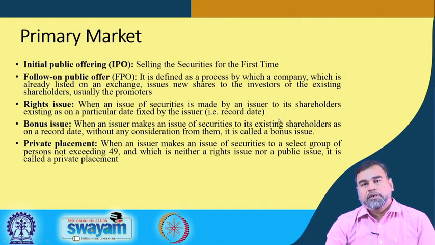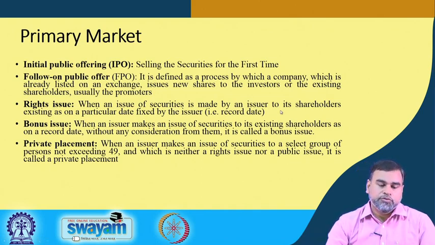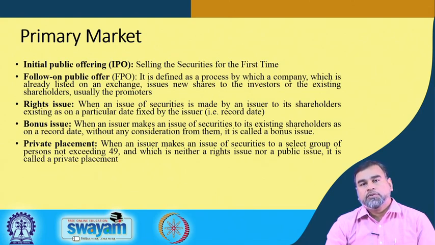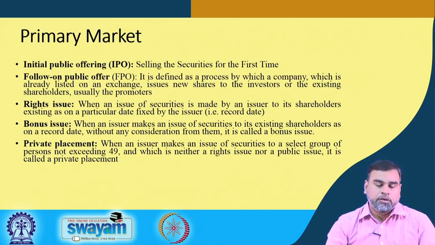But in the primary market, initial public offerings or IPOs are not the only instruments which are available. There are other securities also available in this particular segment. There are different types of securities. Which are those? After the IPO, we have another instrument called the follow-on public offerings. What do you mean by this? This is also one type of IPO, but why do we call it the follow-on public offering? Because this is offered not for the first time.